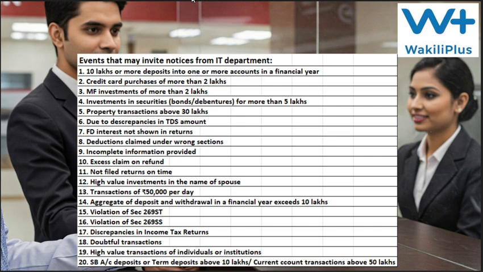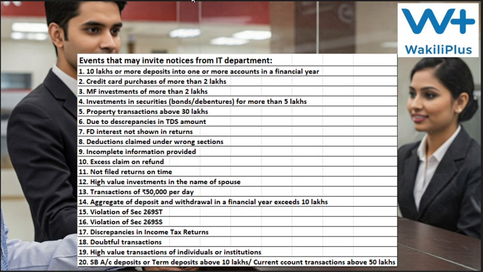And then if your aggregate deposit and withdrawal together exceed 10 lakhs per year, or violation of the 269 ST rule, that means receipt of a maximum of 2 lakhs per day per event. Then violation of section 269 SS, that is the receipt of loan or deposit of more than 20,000.